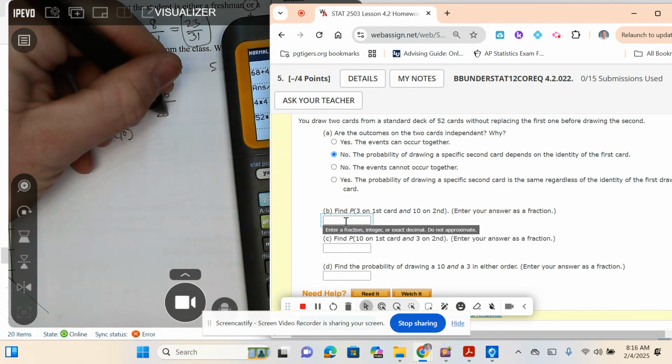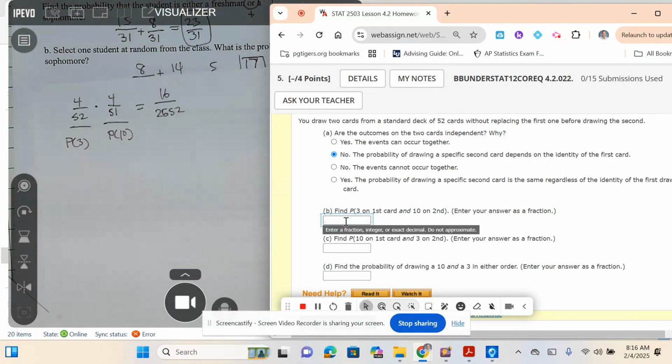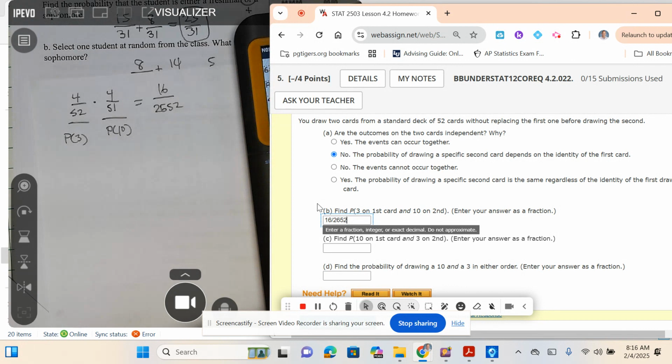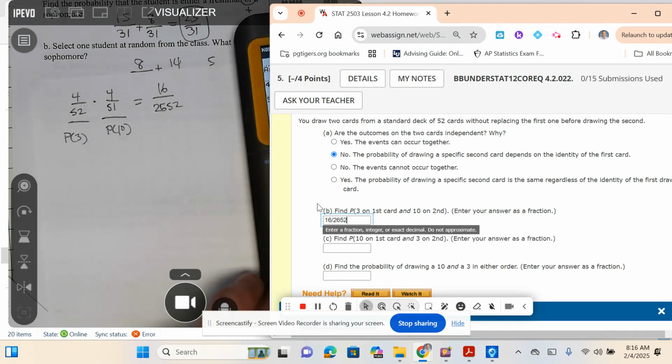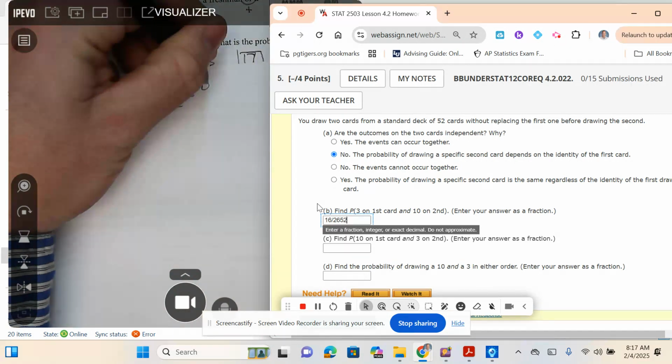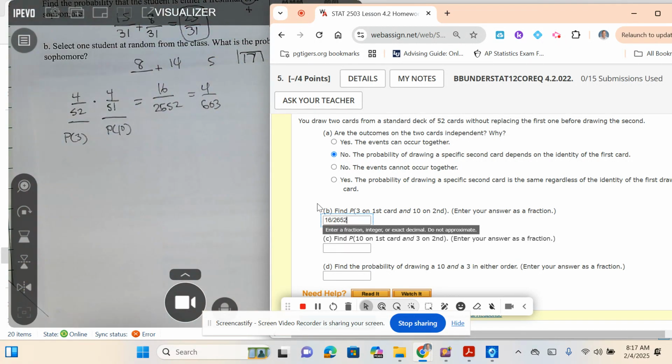Now, you don't have to reduce this, I don't think. It can reduce, but you could just leave it like this. If they don't accept it, we'll reduce it. You could reduce 16 over 2652, I said that backwards, 16 over 2652, to 4 over 663. So you could also do the reduced fraction, but you should try the unreduced.